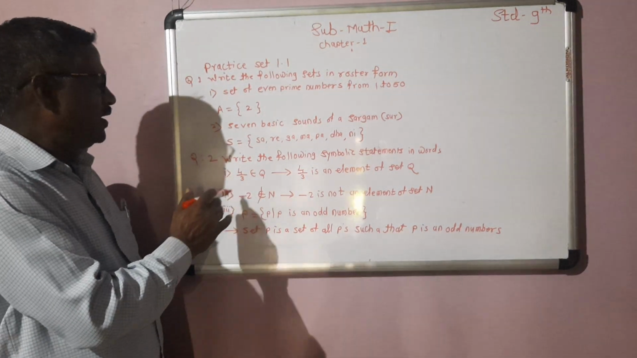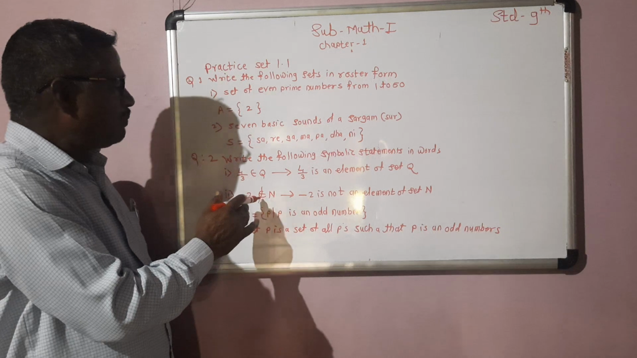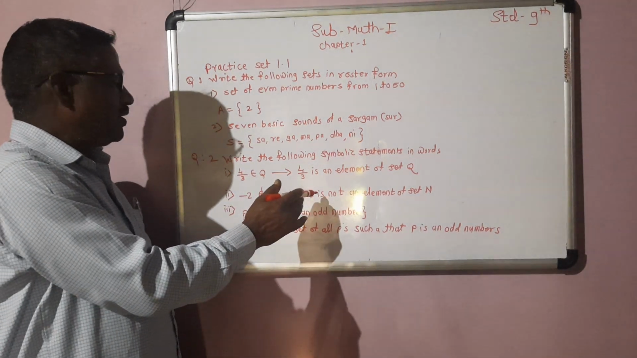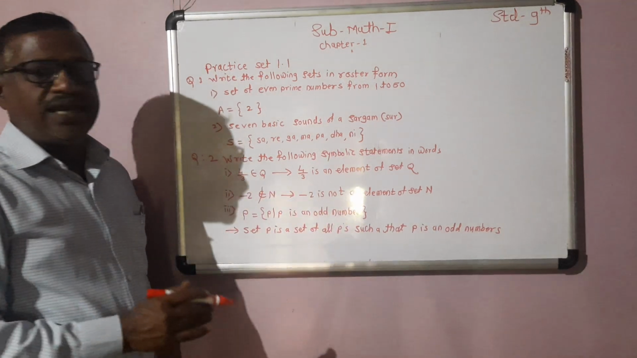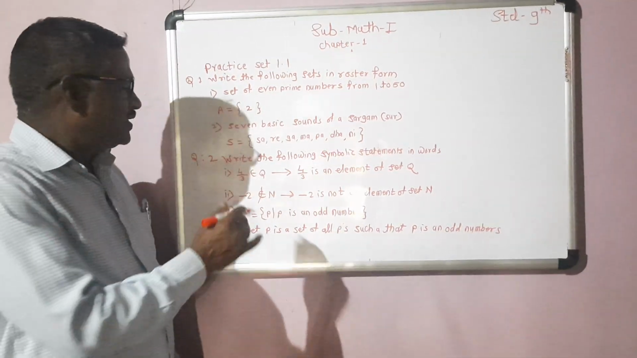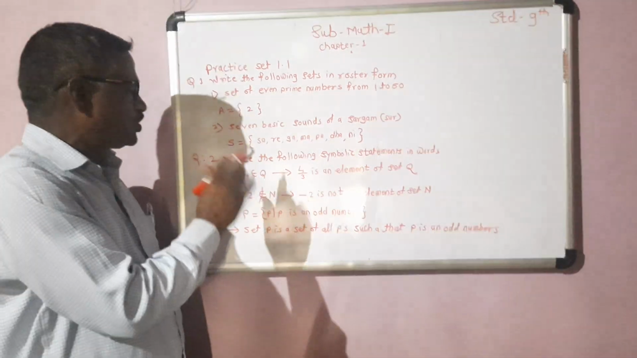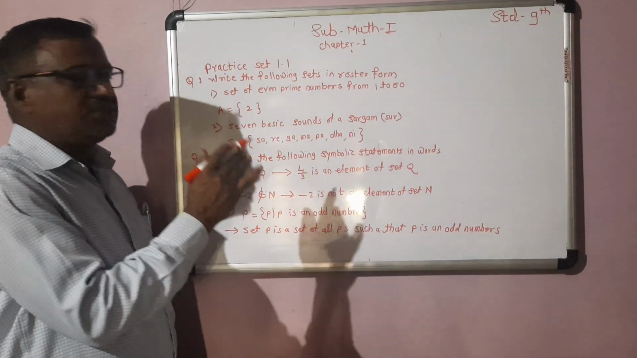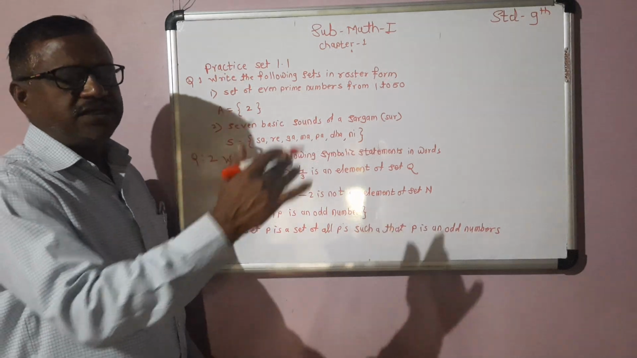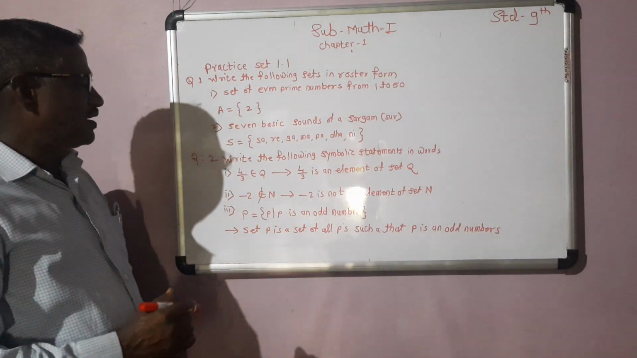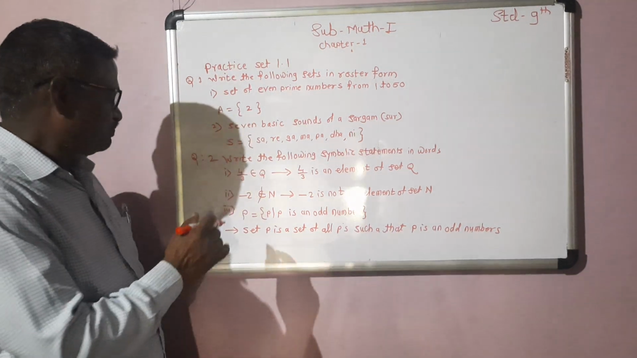Then second, -2 does not belong to N. We can write: -2 is not an element of the set N. -2 is not a natural number, therefore it does not belong to N, because natural numbers start from 1, 2, 3. Therefore, -2 is not a natural number, it is less than 0.